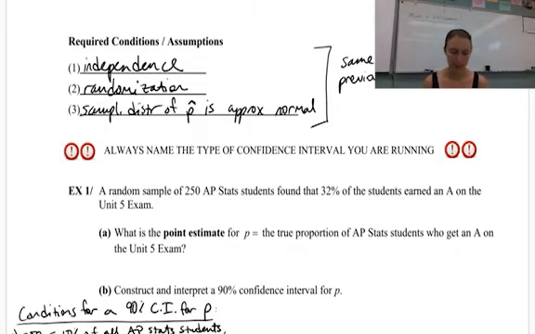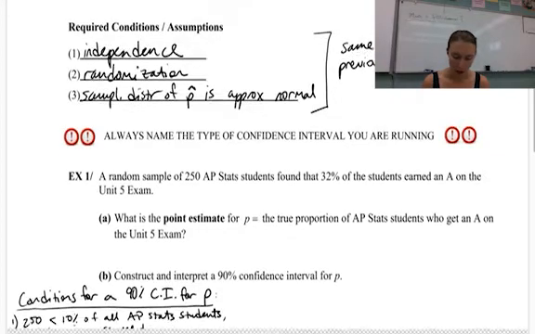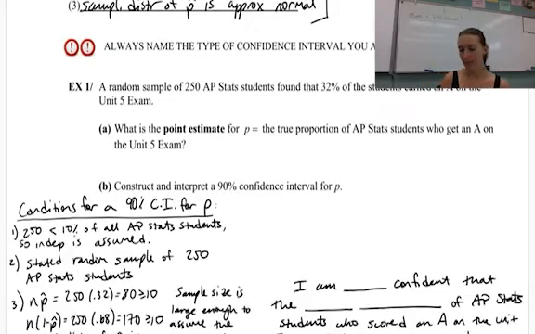We have our independence condition, our randomization condition, and that our sampling distribution of p hat needs to be approximately normal. Also, you want to make sure you name the type of confidence interval that you're running. So we talked about that before too. It's important to name what we're doing. So I like to name it. The first thing I do is I say conditions for, and I name what I'm doing.